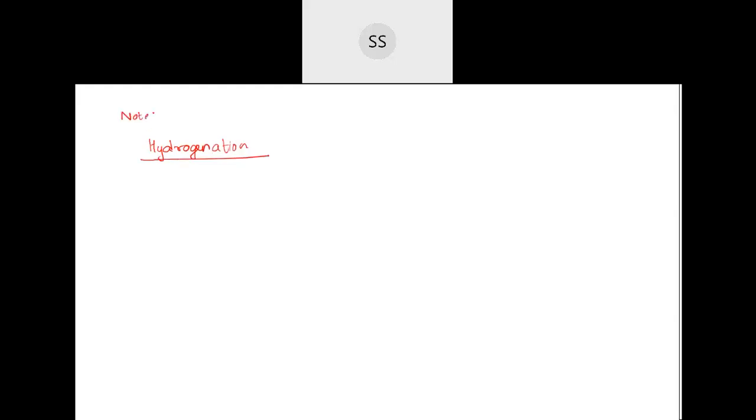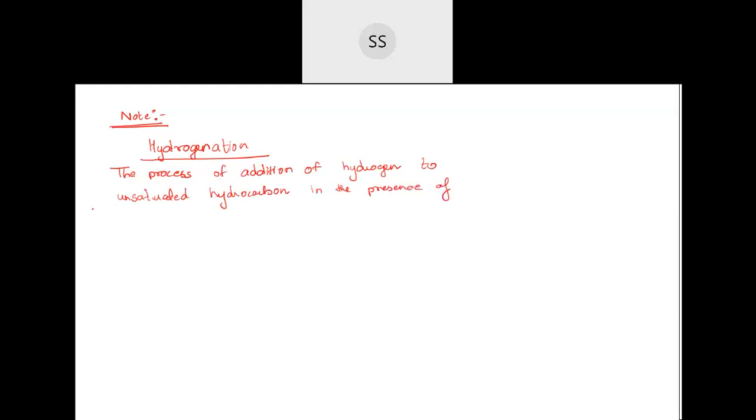Okay, below this you write as a note, hydrogenation means what? The process of addition of hydrogen to unsaturated hydrocarbon, in the presence of nickel, platinum or palladium catalyst.